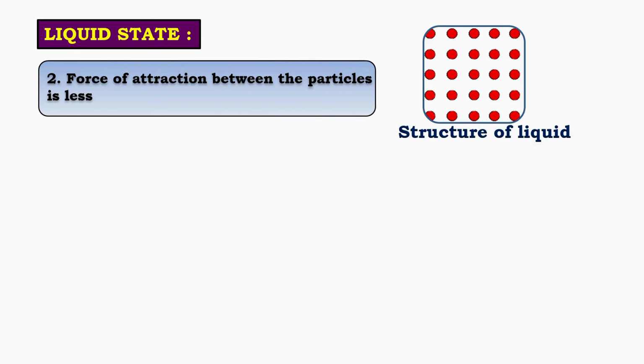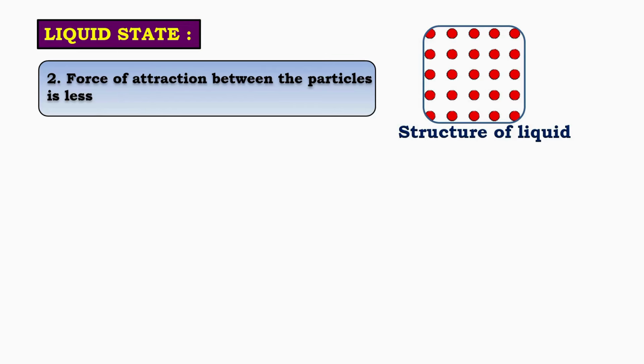Liquid state of matter. In the liquid state, the space between the particles is moderate. The particles are neither too close nor too far apart. Because of this moderate spacing, the particles can move around each other. Since the particles can move, the force of attraction between liquid particles is less than in solids. The kinetic energy of the particles is also less, but more than that of solids.